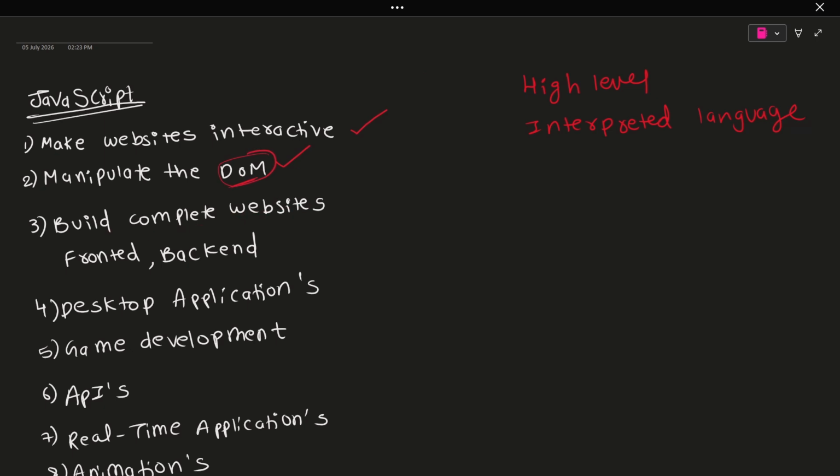If you want to build full stack applications, we can use JavaScript to write the front end. You can use JavaScript to write the back end. Suppose you want to write the front end in JavaScript, we have something known as React.js. We have something known as Next.js. These are all popular front-end frameworks that we can use. With the help of JavaScript we can code all this stuff.